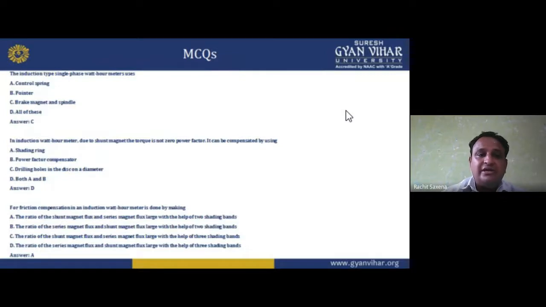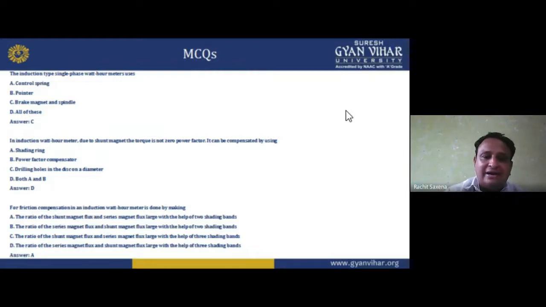Now, induction type single phase watt hour meters use a control spring, pointer, brake magnet, and spindle, and all of these. So brake magnet and spindle, not control spring and not pointer. I earlier told you about the induction watt hour meter.